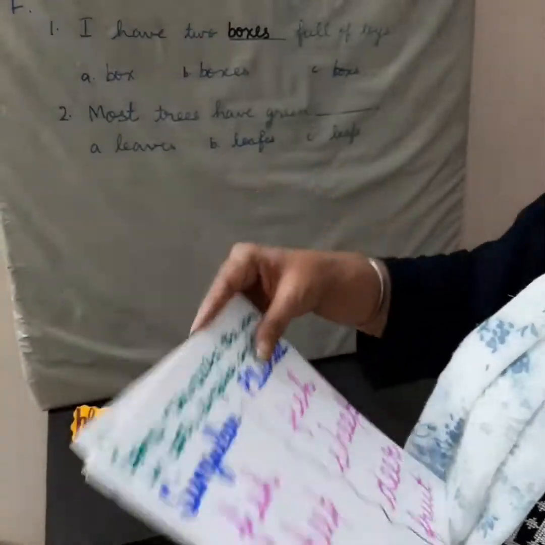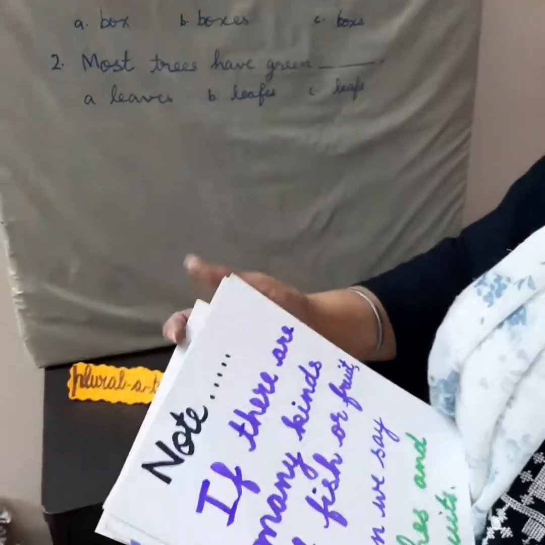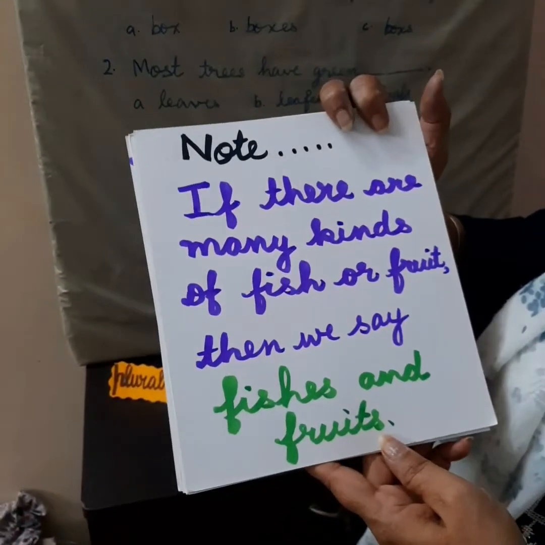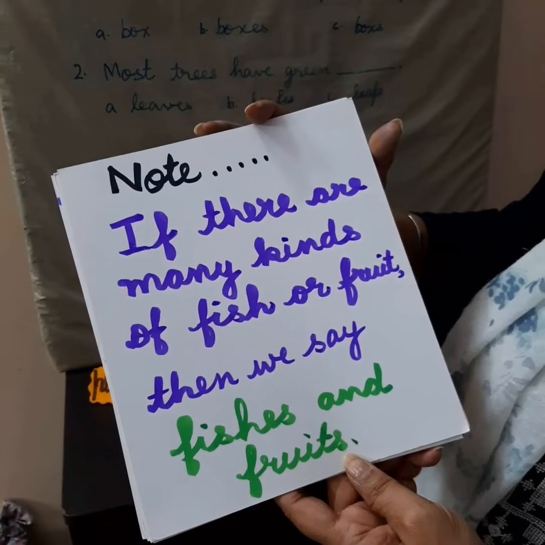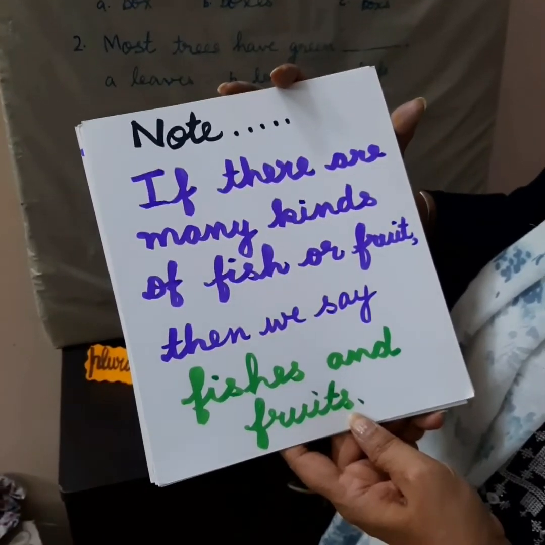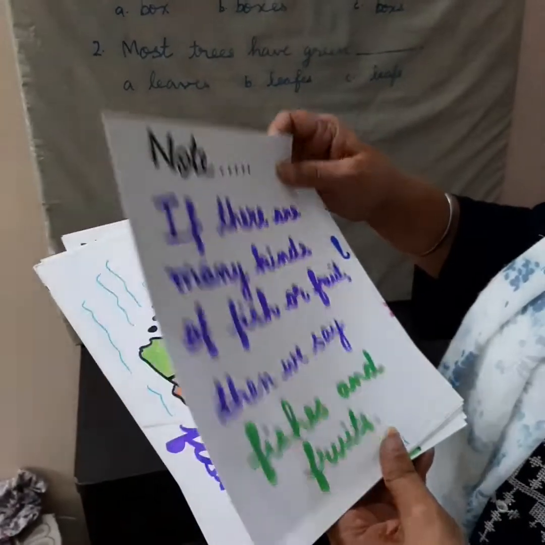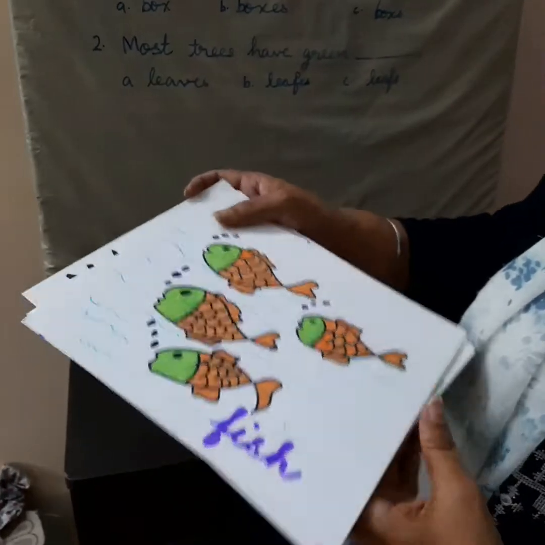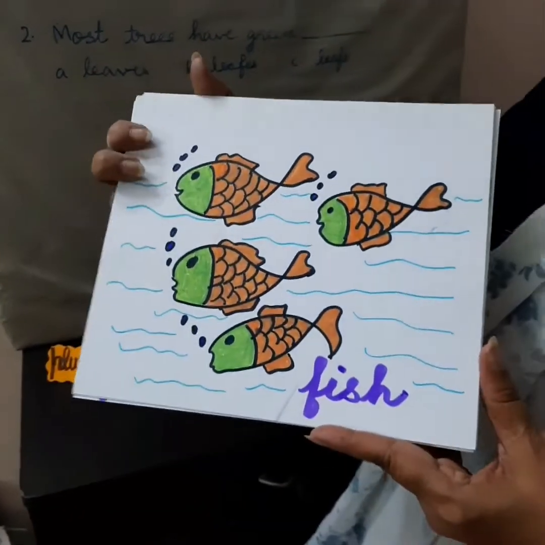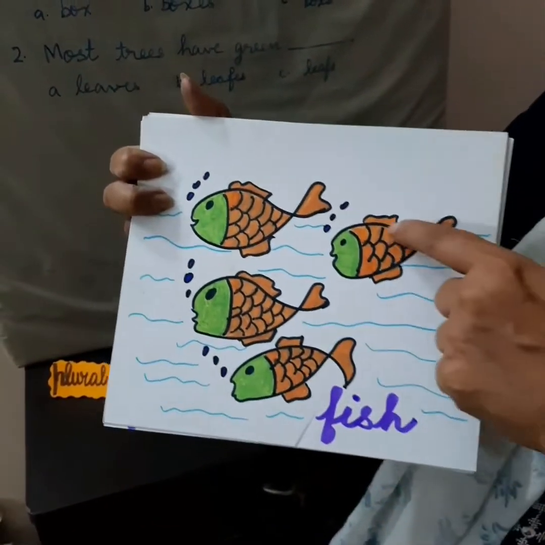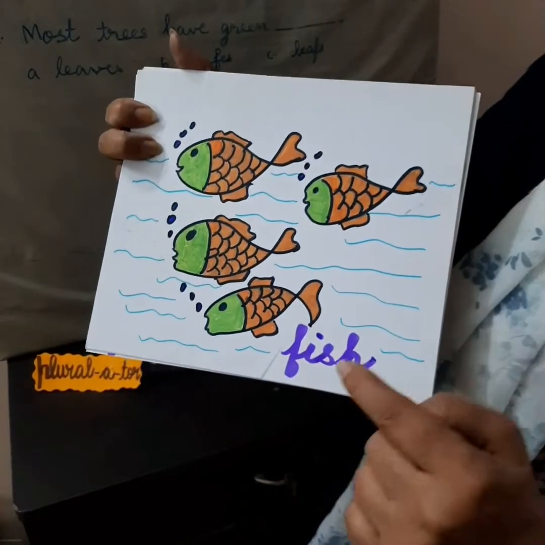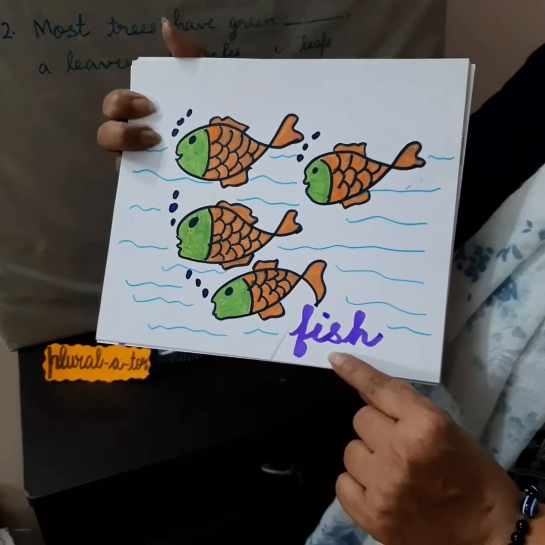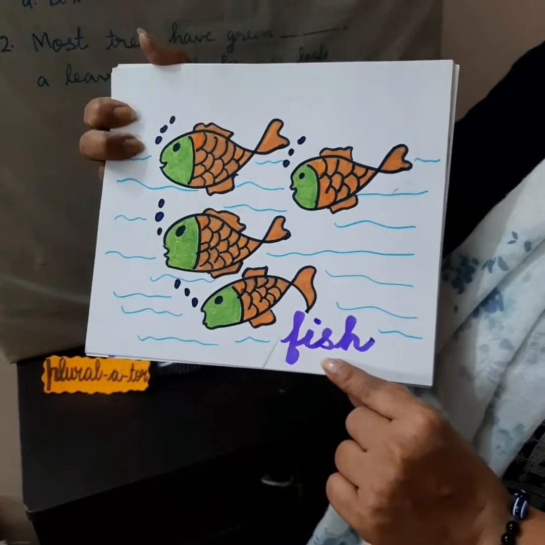Now, the note says if there are many kinds of fish or fruit, then we say fishes and fruits. Now I will explain to you how. Like here, all the fish are of the same type. So they are many in number. But we will say there are many fish.